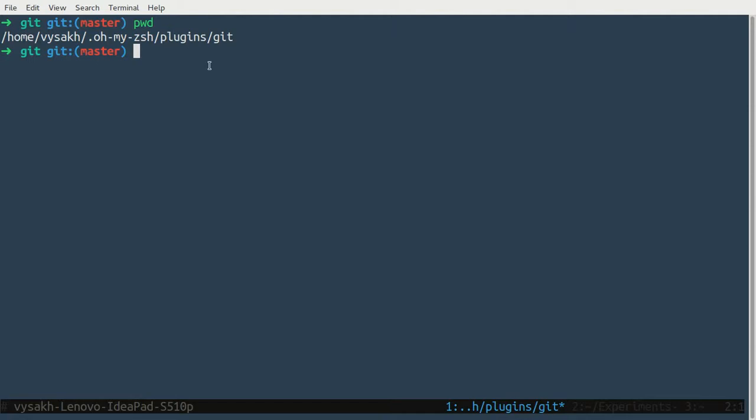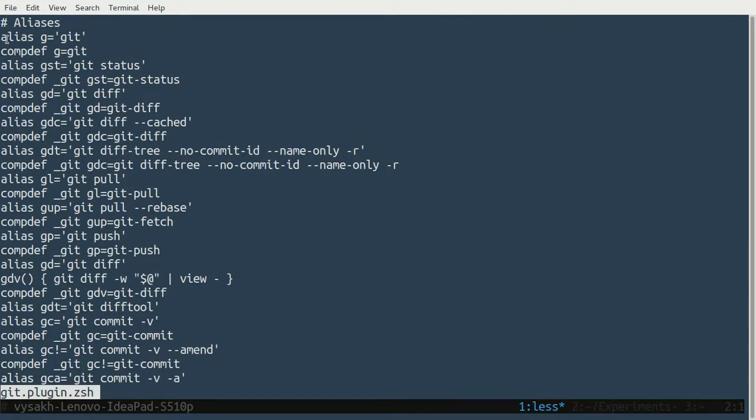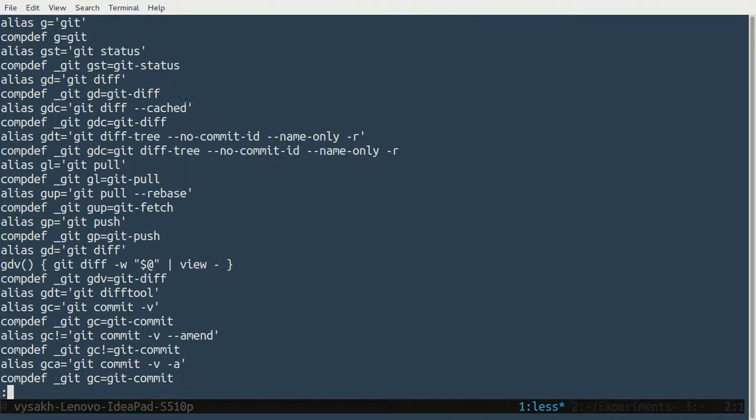I suggest you look into that. Let me see the Git plugin and the aliases for it. See, there is an alias for git as g, git status as gst, git diff as gd, and there are plenty of such aliases which you could easily make use of.